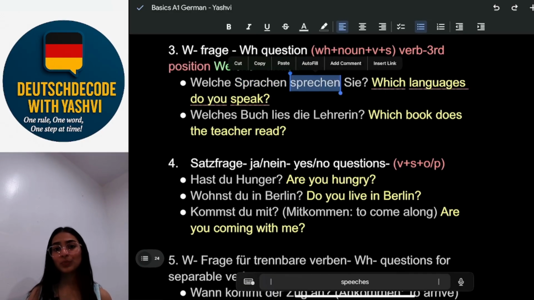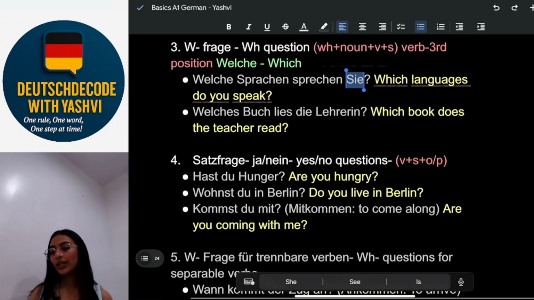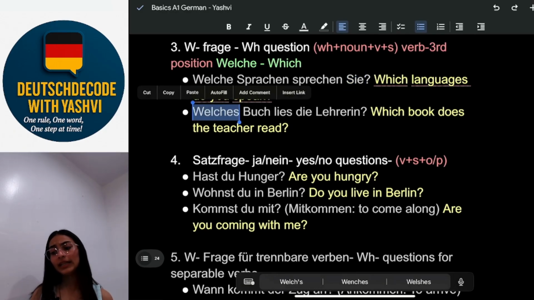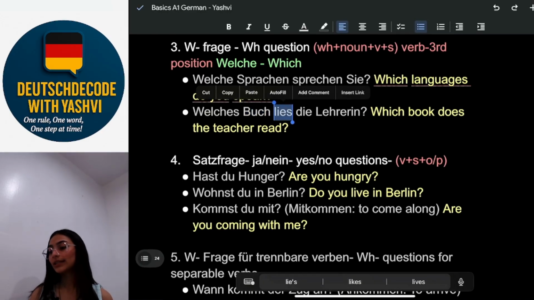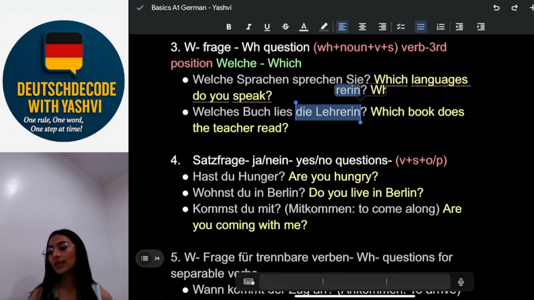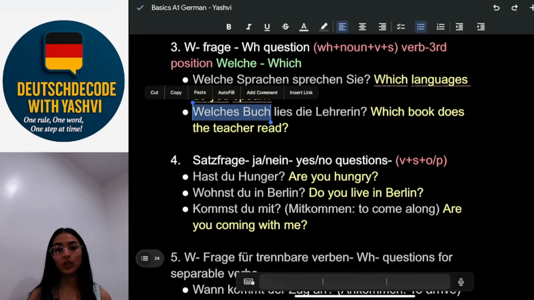Sprechen, it's to speak, it's a verb. Sie, it's you. Welches Buch liest die Lehrerin? Welches is which, Buch, it's a noun, liest, it's a verb, die Lehrerin is the subject. Here the object would be this, welche Sprache, and welches Buch, it should be the object.